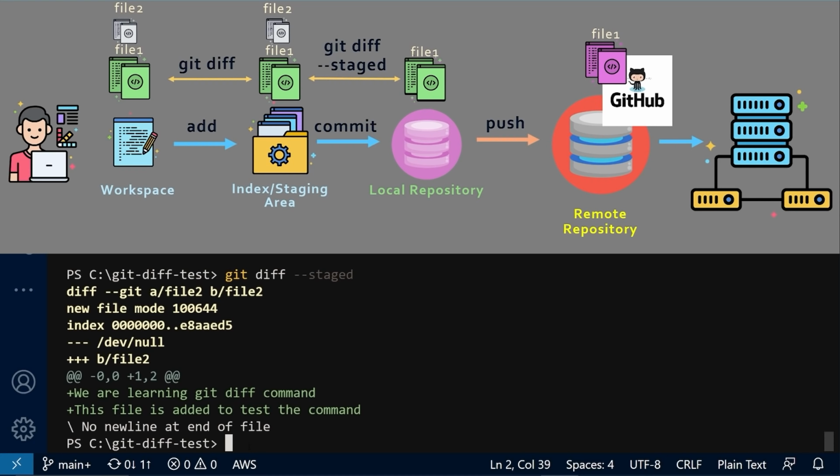And then in the summary section, -0,0 means the original file has no lines. +1,2 means the new file changes start at line 1 and there are 2 lines of changes, and the actual changes are shown in these 2 green lines. I'm going to commit this file and then we are going to push this to our remote repository.